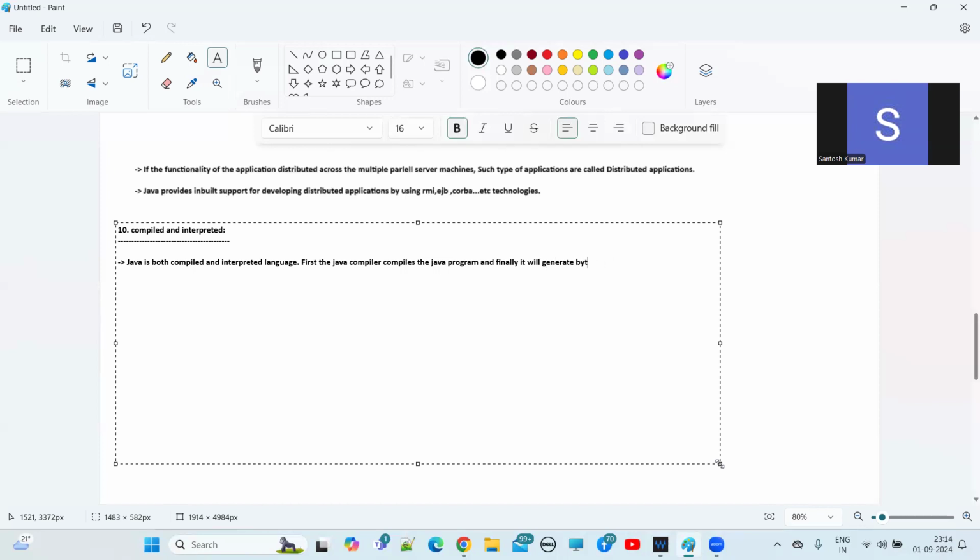It will generate platform independent bytecode. Any platform can execute that bytecode, so that's why it is platform independent bytecode.